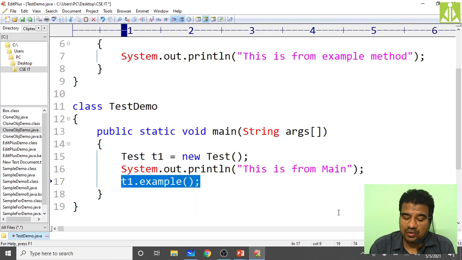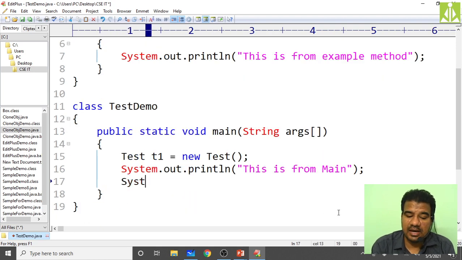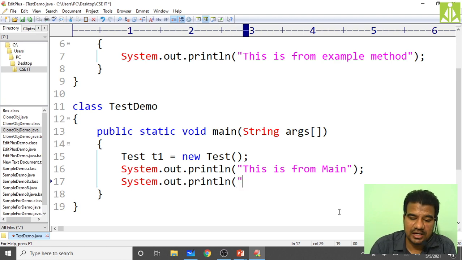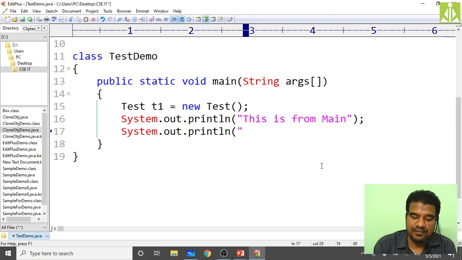Now suppose I print my instance variables. System.out.println of "a value:" plus a, then print b value also.